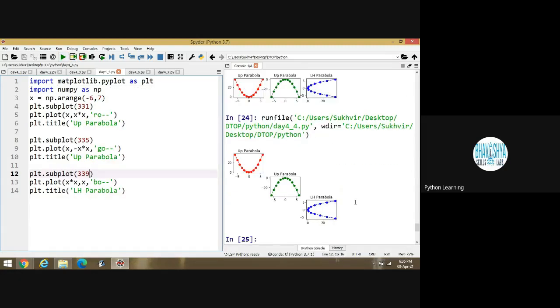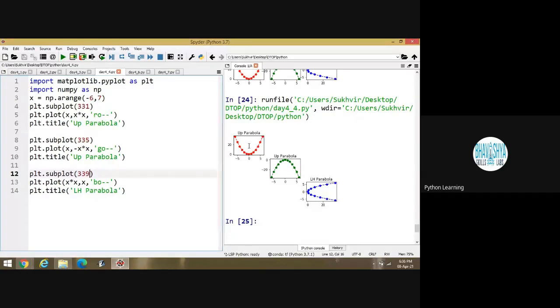Look at the positions. This one is the first position. Here the second position is there, second, third, then fourth, fifth position is there. Then sixth, seventh, eighth, and ninth. Total 9 blocks are there. Is it okay? Is this content clear? Yes, sir. Okay.